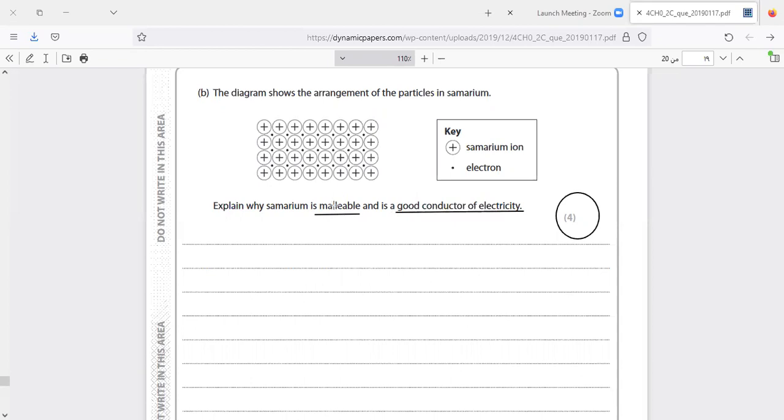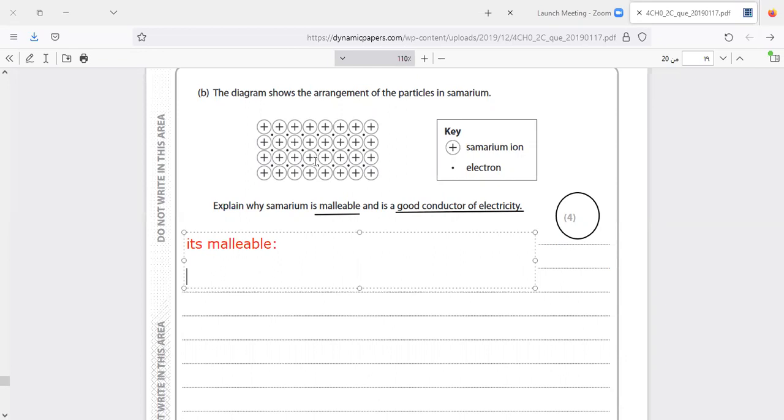I will start with the first part. Samarium is malleable. Why? What is the reason? So my answer is supposed to be like that. It's malleable. As you see here in the diagram, it consists of positive ions.